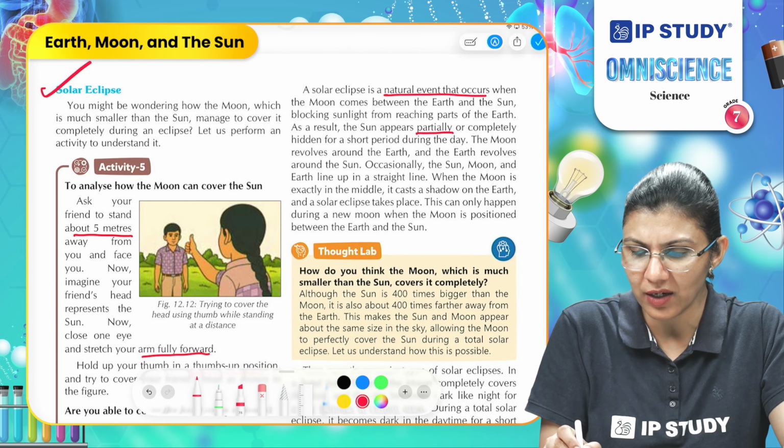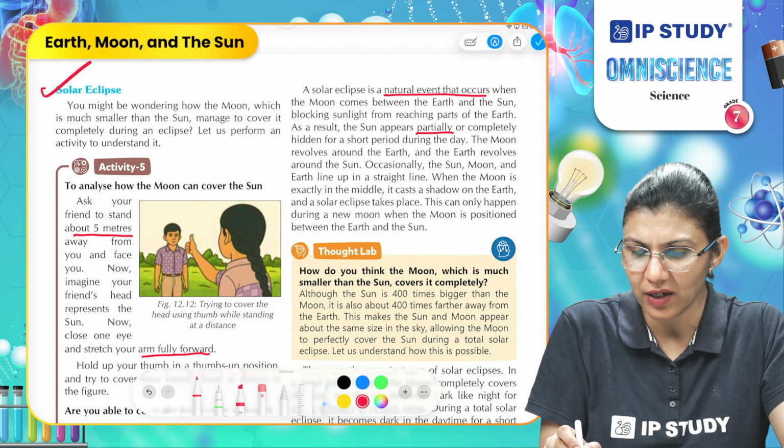Occasionally, the sun, moon and the earth line up in a straight line, and when the moon is exactly in the middle, it casts its shadow on the earth. And this happens during the solar eclipse, or we can say the solar eclipse takes place when this is happening. This can only happen during a new moon when the moon is positioned between the earth and the sun.